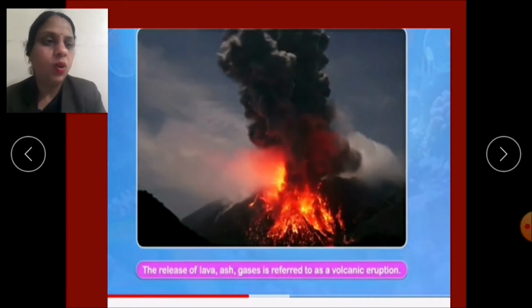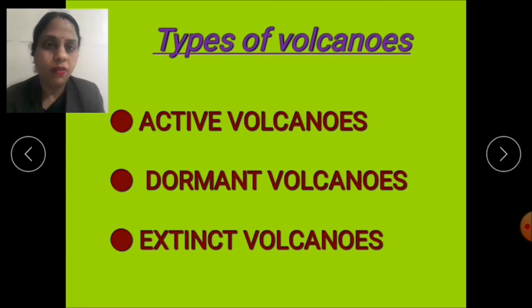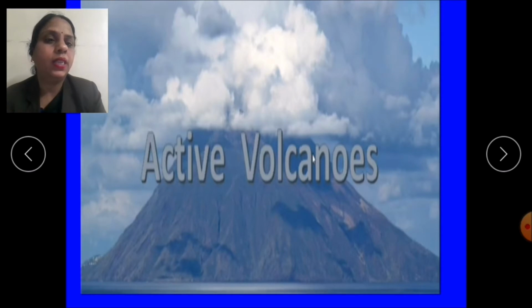Now let's have a closer look at the types of volcanoes. There are three types of volcanoes: active volcanoes, dormant volcanoes, extinct volcanoes. Let's study each of them one by one. So first is active volcanoes. So children, what do you understand by active volcanoes?